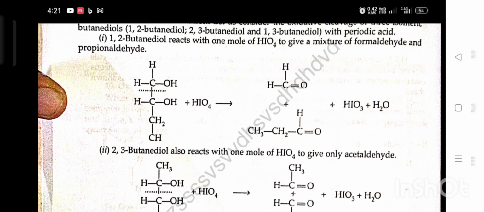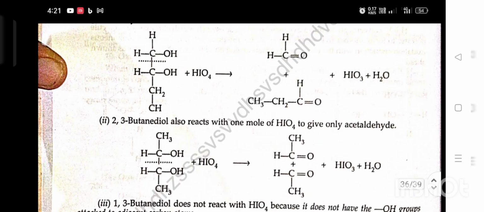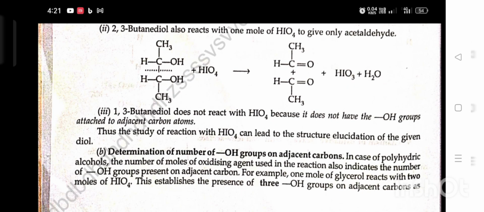Second, 2,3-butanediol also reacts with 1 mole of HIO4 to give acetaldehyde. Third, 1,3-butanediol does not react with HIO4 because it does not have OH groups attached to adjacent carbon atoms. Thus, the study of a reaction with HIO4 can lead to the structure elucidation of given diols.